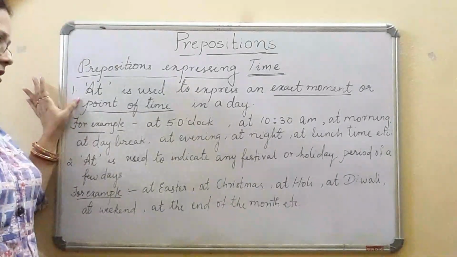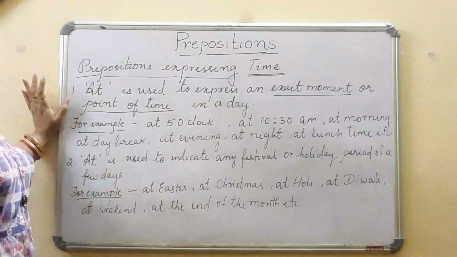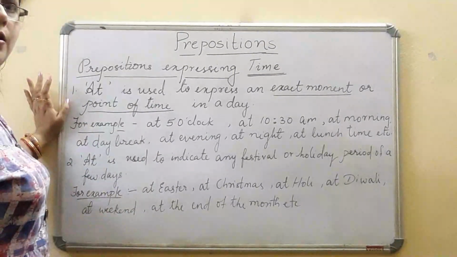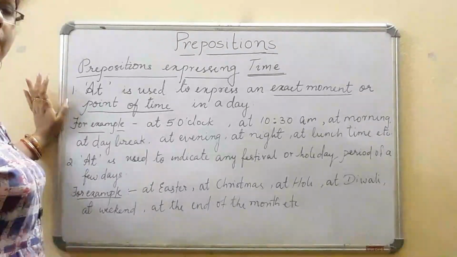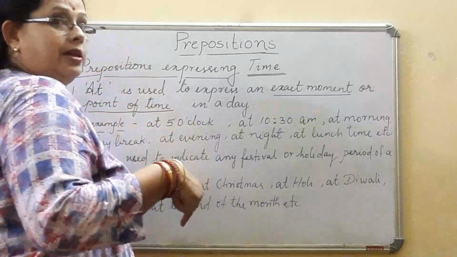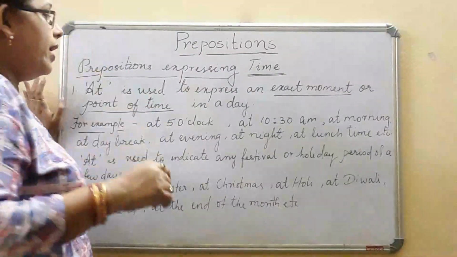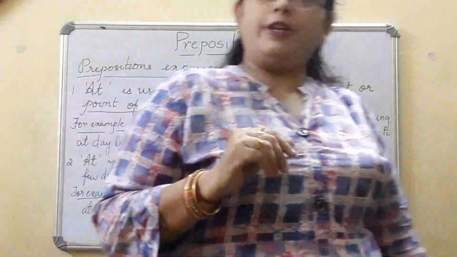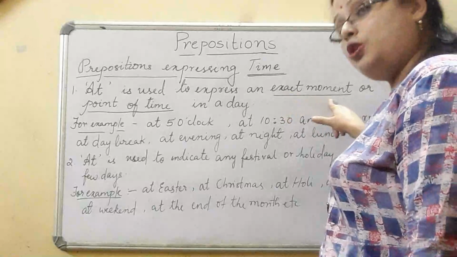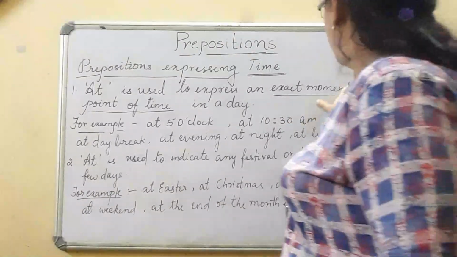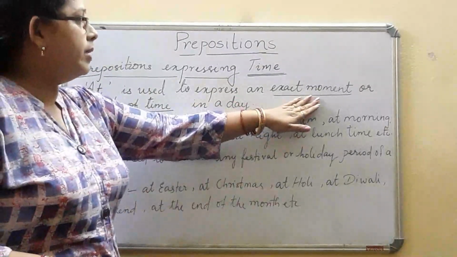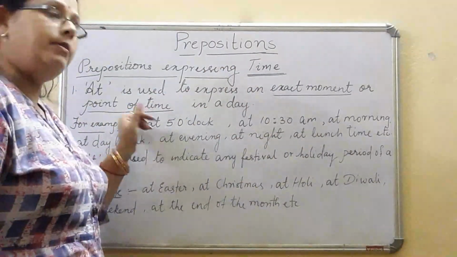Now where do we use at? Many a time we make a mistake. Anywhere we use at, and we don't know what wrong thing we are doing. But as a student, when they use at in a wrong place, they get a 0 and they say no, it is correct, but they don't actually know the meaning of the word at. Where do we use it? Now at is used to express an exact moment or a point of time in a day.